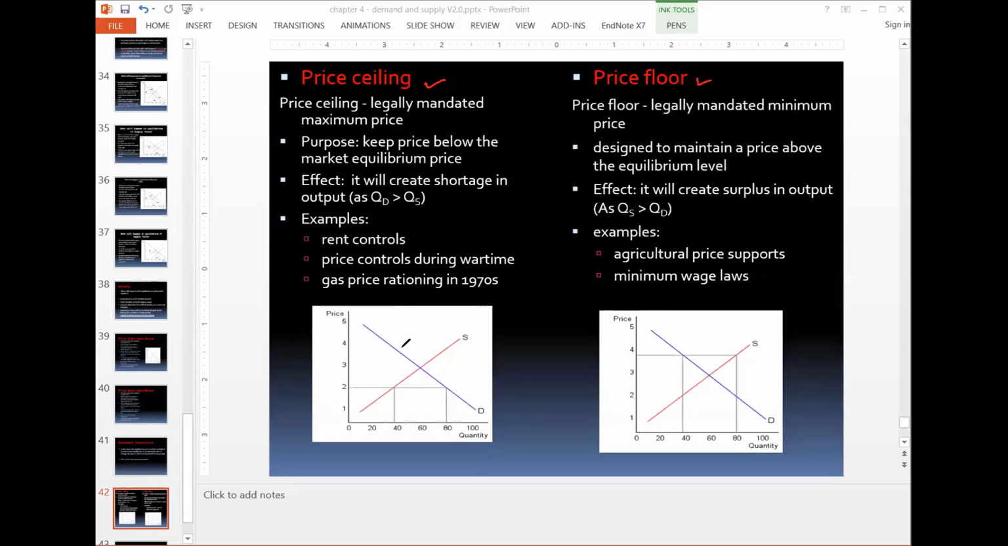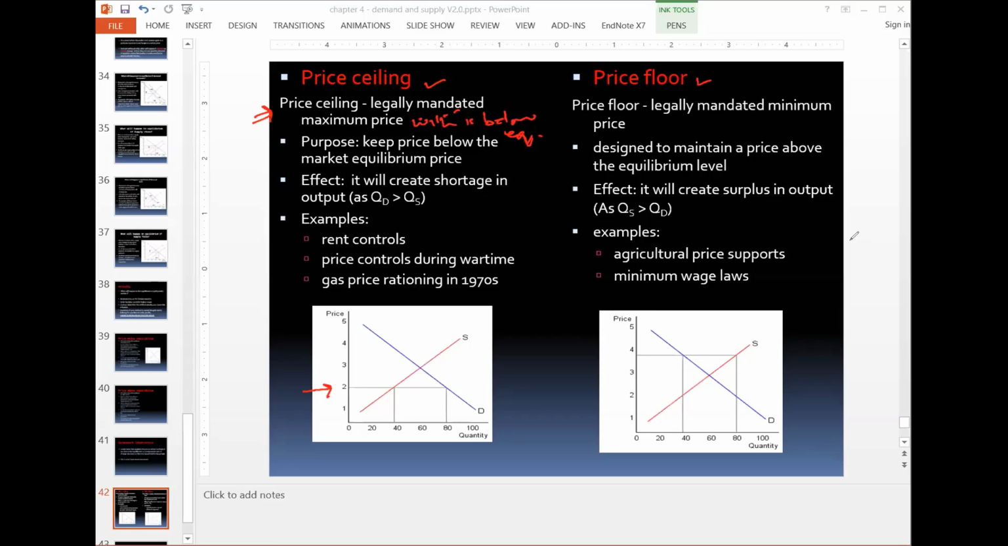Suppose in this price ceiling there is a demand and supply curve, and government has set a price which is below equilibrium. A price ceiling is a legally mandated maximum price, so you cannot go above it. It is a point where you cannot go above, so it should be below. So price ceiling is a legally mandated maximum price which is below the equilibrium point.